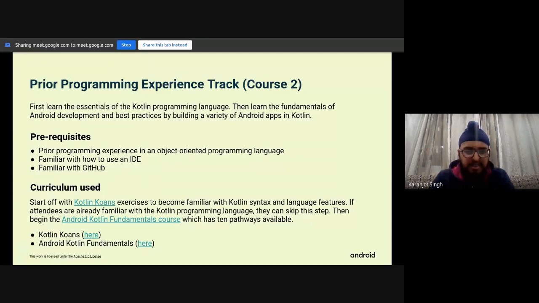As I mentioned, it would be an object-oriented programming language, a computer, and an internet connection. And here we'll be learning the essentials of programming in Kotlin. And yeah, that's about it.